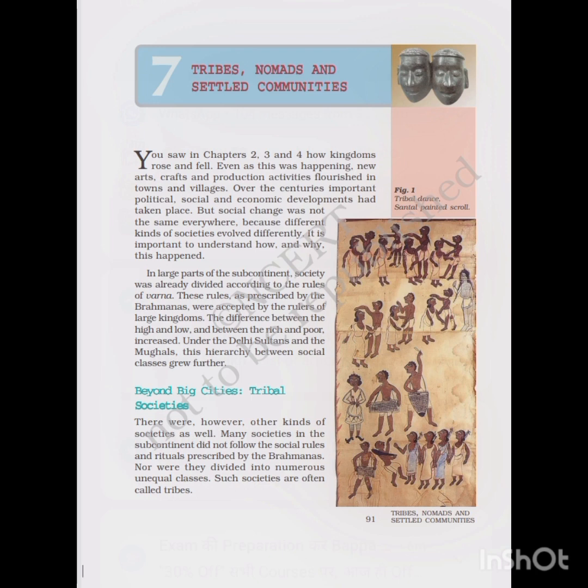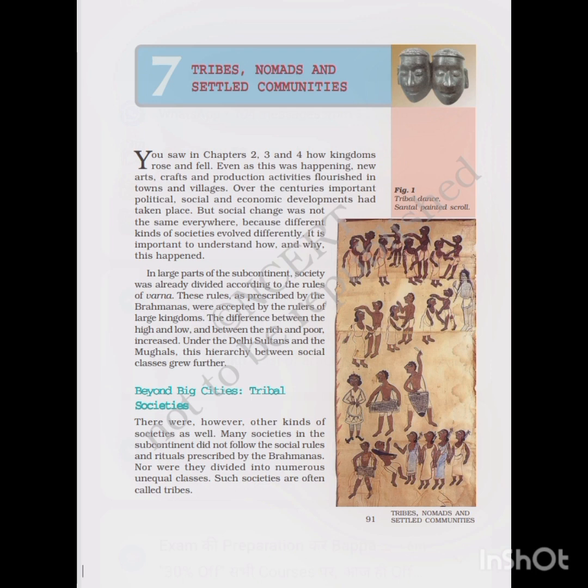Now the question that arises here is how these tribes obtained their livelihood. So they basically obtained their livelihood from agriculture. Some became hunter-gatherers or herders, and most often they combined all these activities in such a manner that they could make use of each and every natural resource available to them in their particular area in the best manner.